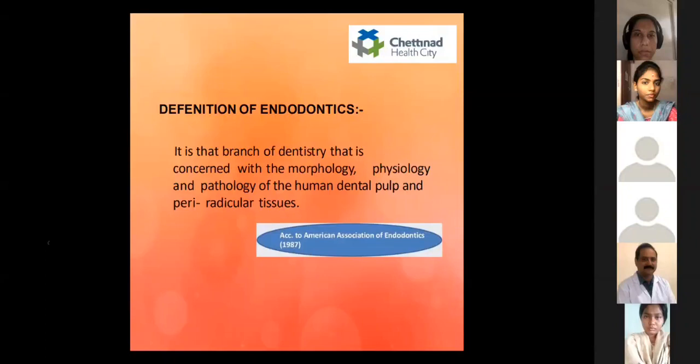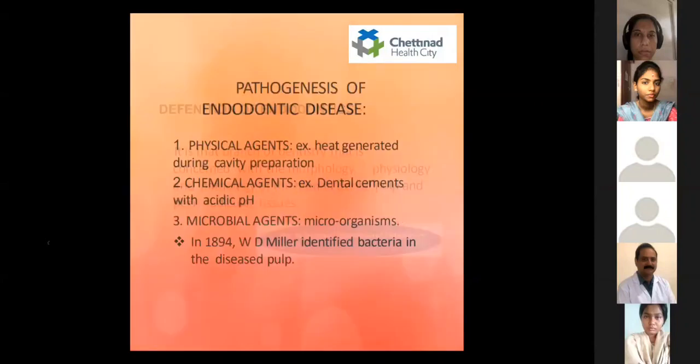The next is pathogenesis of endodontic disease. It is the etiology of the endodontic disease. The main etiologies are physical agents, chemical agents, and microbial agents. The physical agents include the heat generated during cavity preparation, the chemical agents include dental cements with acidic pH, and microbial agents, of course, are microorganisms. In 1894, W.D. Miller was the first to identify bacteria in the diseased pulp.